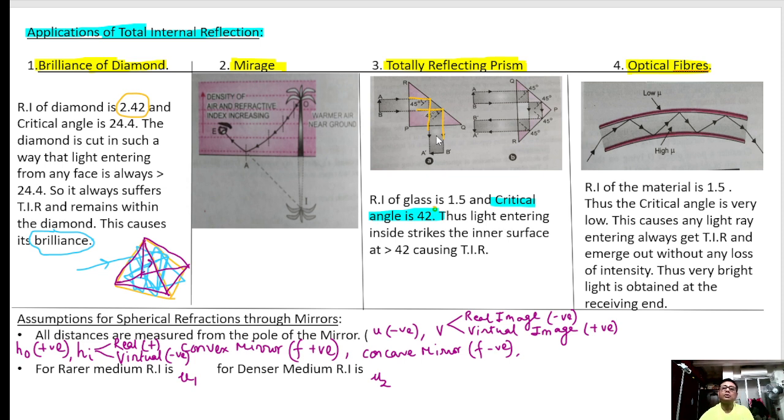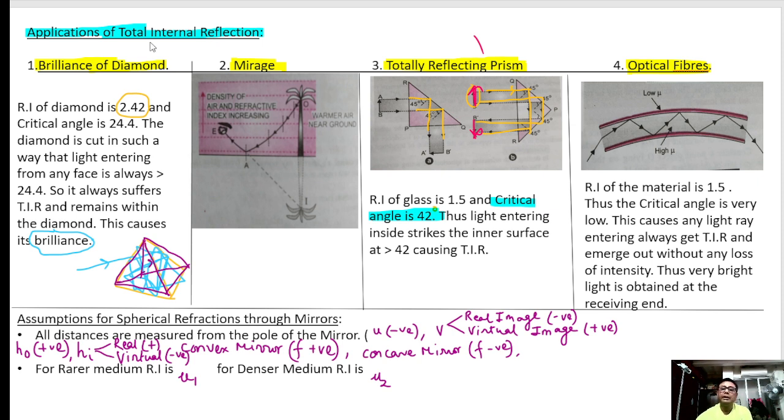So this is called totally reflecting prism. Similarly, when a ray of light is striking here at an angle of 45, which is more than 42, again it is striking at an angle more than 42. See the image which was upright here is now inverted. This is due to the totally reflecting prism.